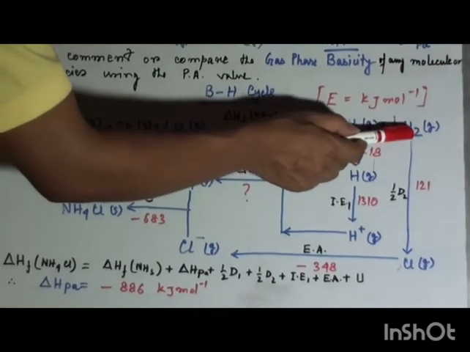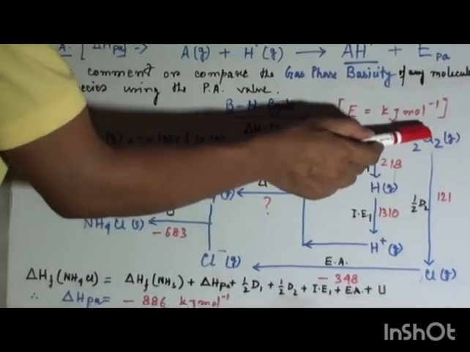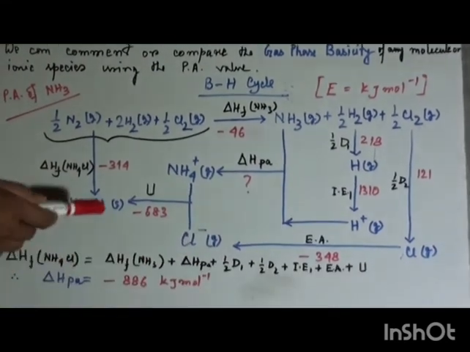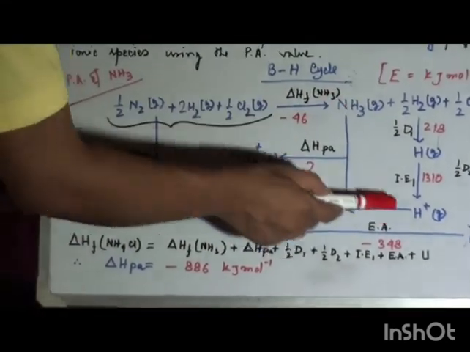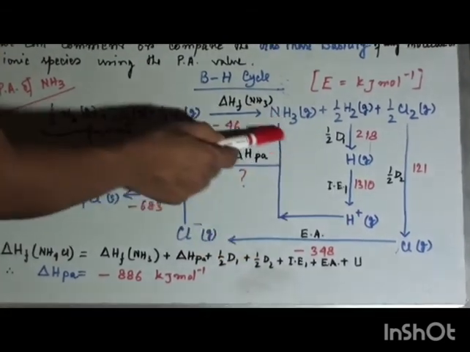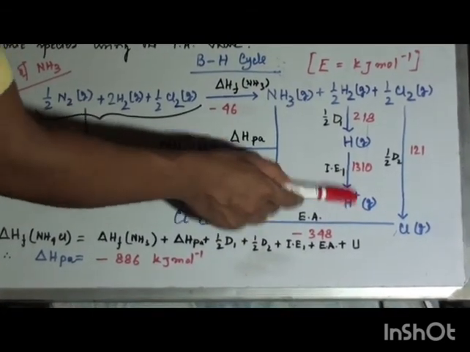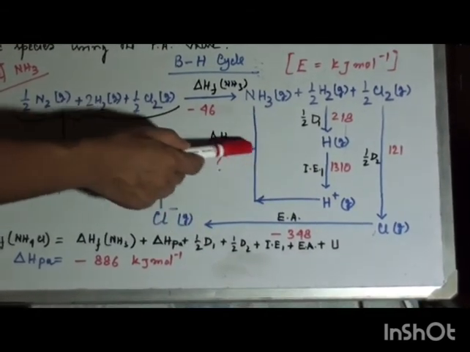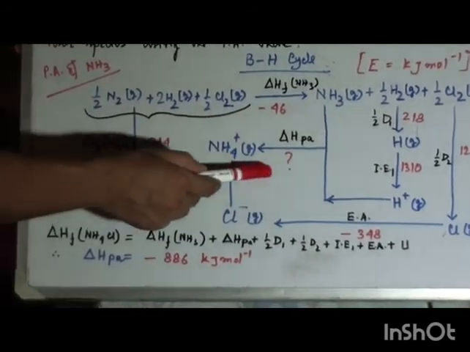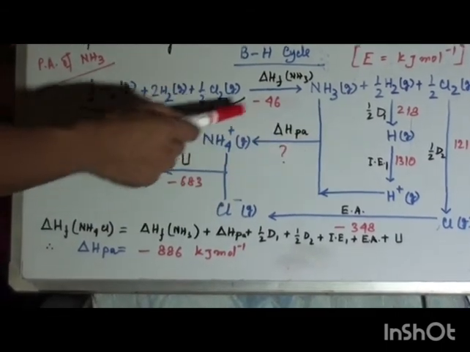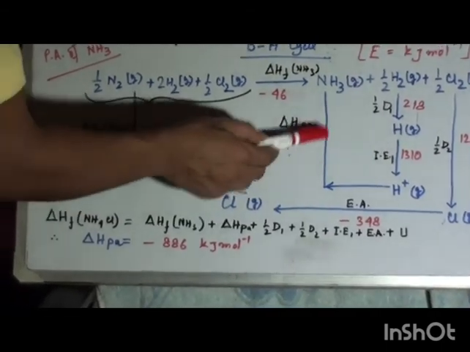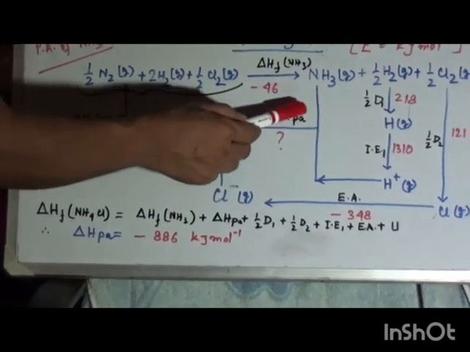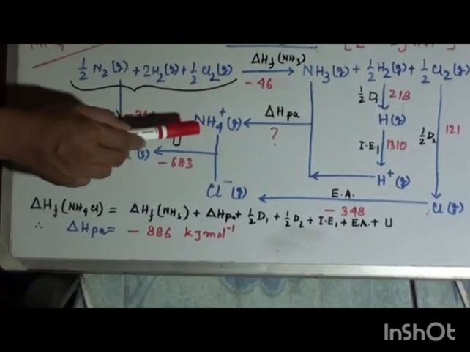Here also, the chloride molecule gives a chlorine atom, produced in gaseous state. Now ammonia and this H plus ion, both in gaseous state, react or combine with each other to form NH4 plus, and the energy term associated with this process is called the proton affinity. This is delta H PA, the proton affinity of ammonia.